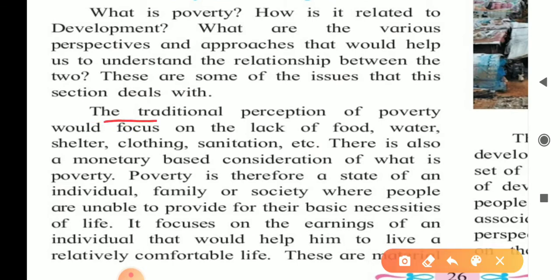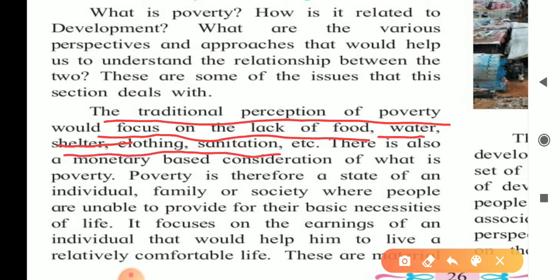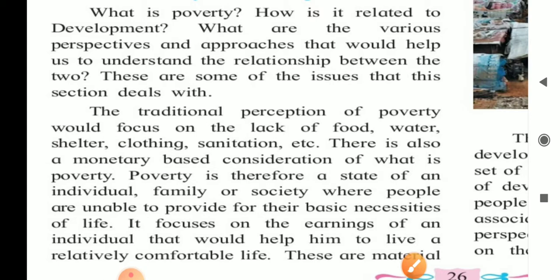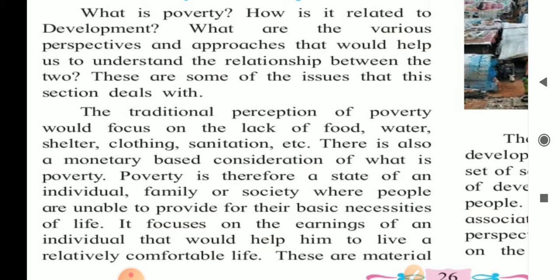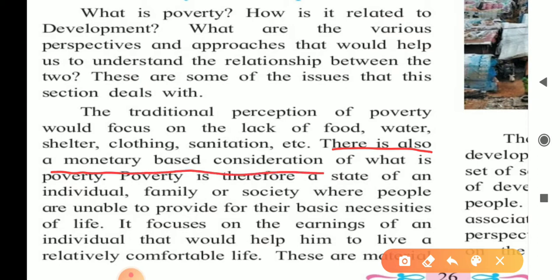The traditional perception of poverty would focus on the lack of food, water, shelter, clothing, sanitation, etc. There is also a monetary based consideration of what is poverty.